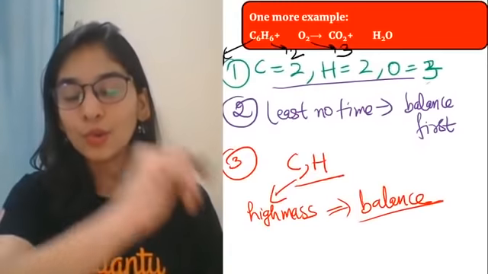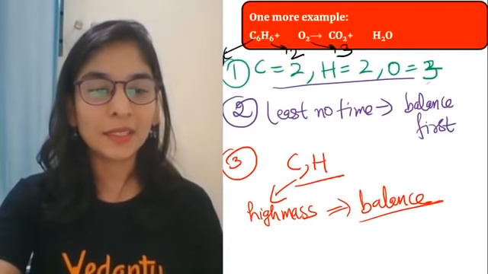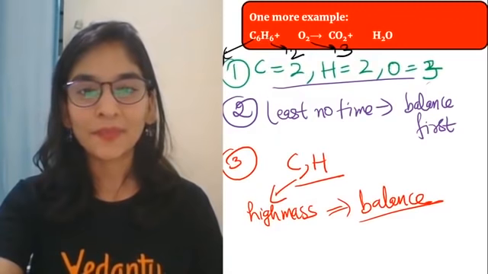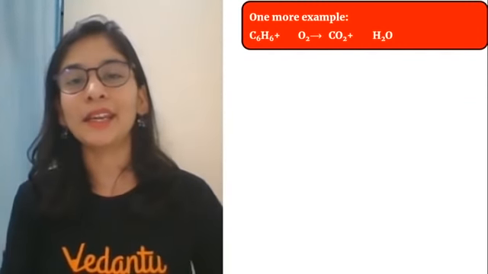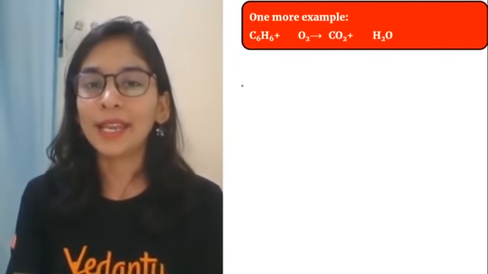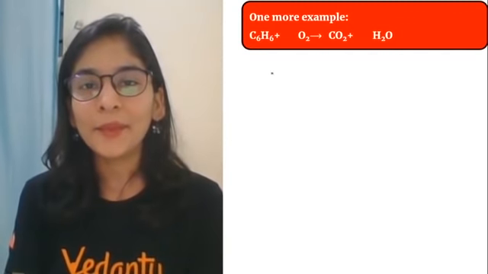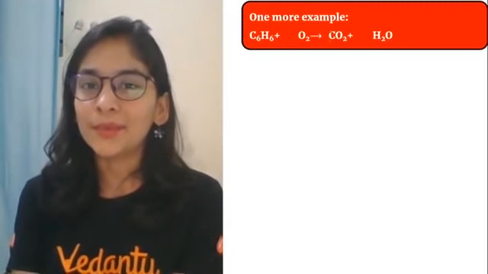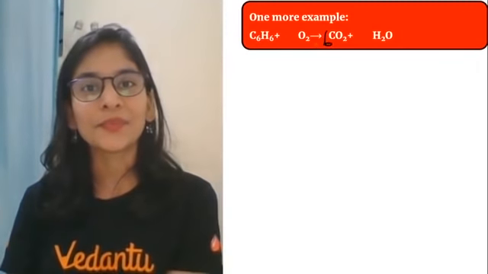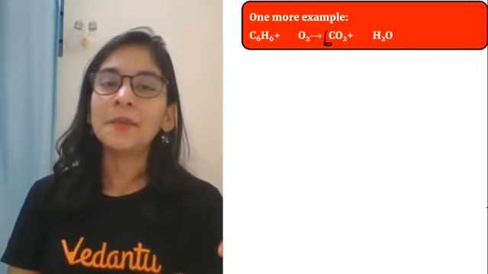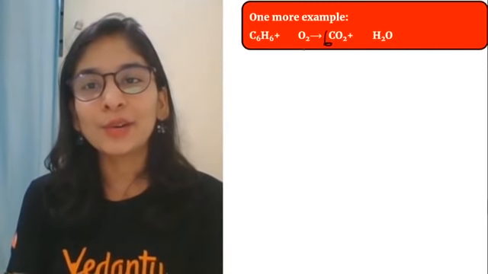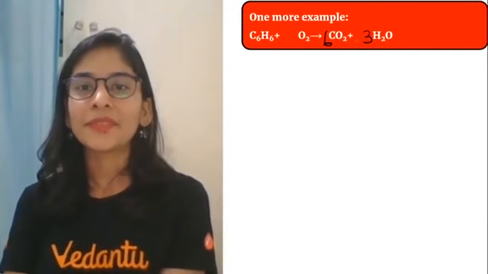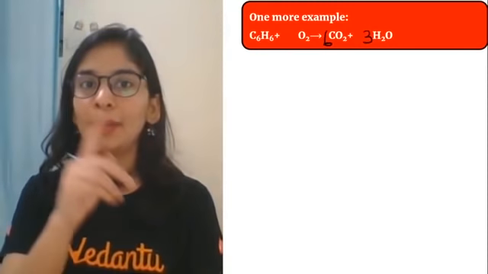Okay, to do it, let me make the space and I'll try how to follow these rules. Be with my side, you will be clear with it. So first, balance carbon. How will you balance carbon? I have 6 carbon. What to do so that the number of carbon becomes 6? I will write 6 here. No doubt in that. Carbon became balanced. I have 6 hydrogen. How can I make hydrogen 6? If I write 3 here, hydrogen also became balanced. Carbon, hydrogen done.